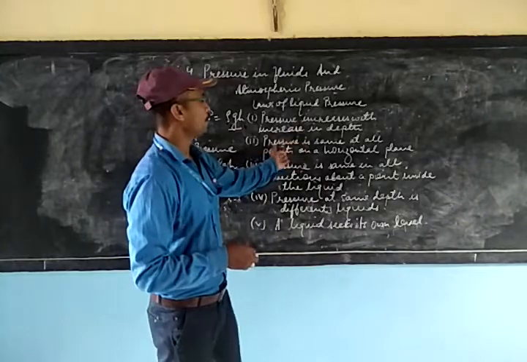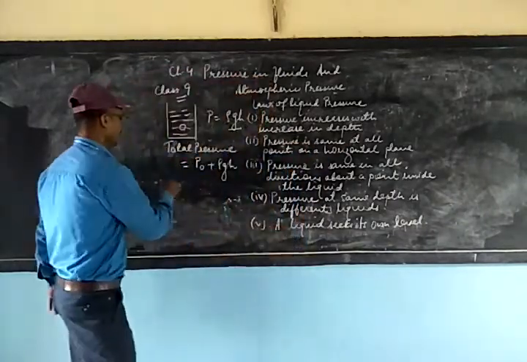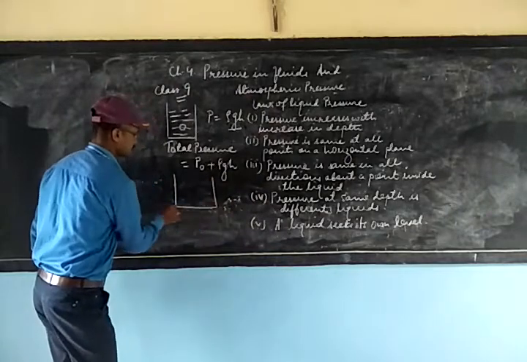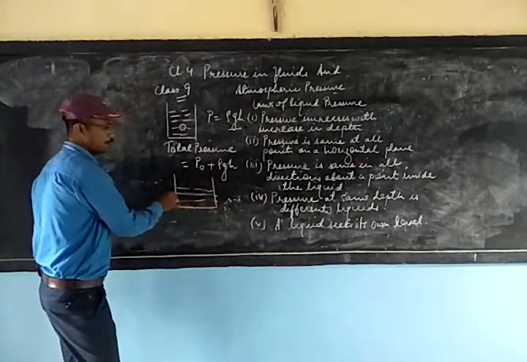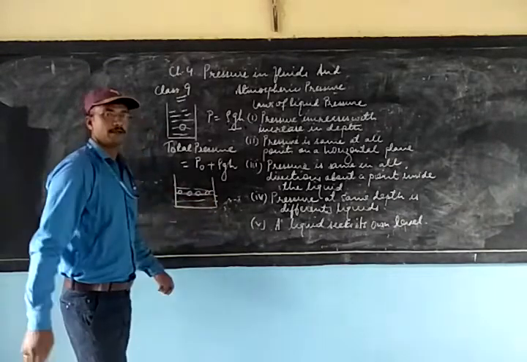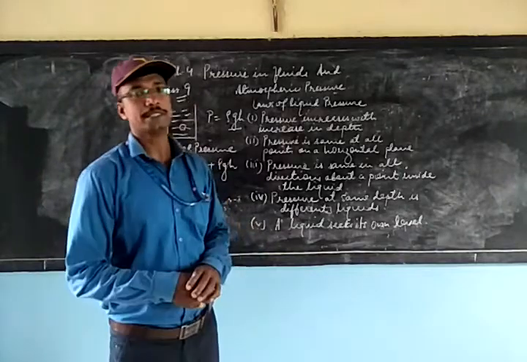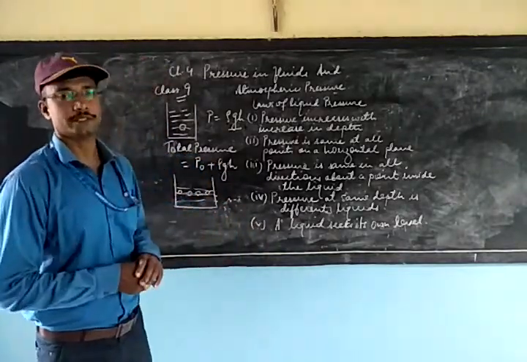Pressure is the same at all points on a horizontal plane. It means to say, if we take this as the liquid and this as the horizontal plane, then all the points in this horizontal plane will experience the same pressure because they are at the same height from the free surface.